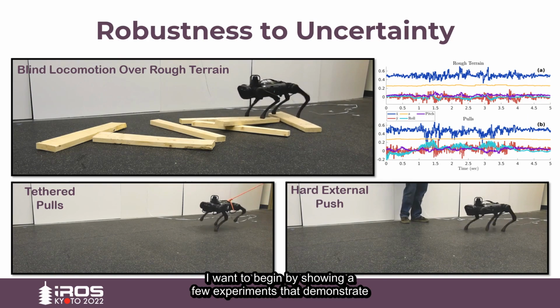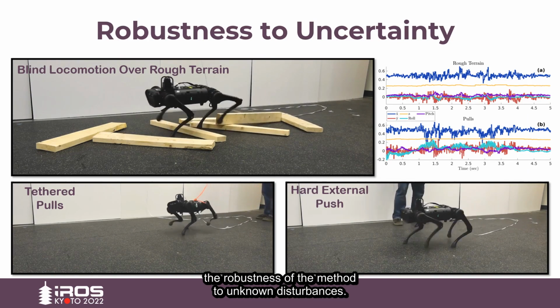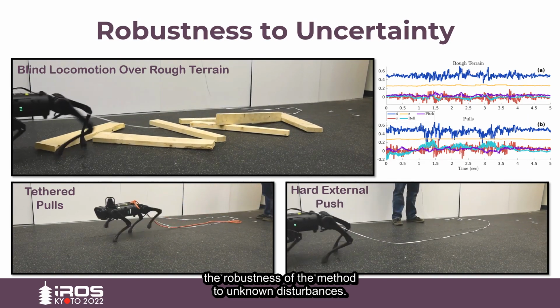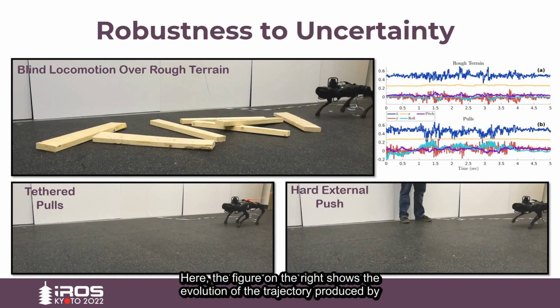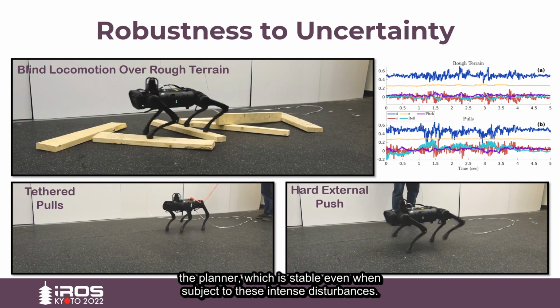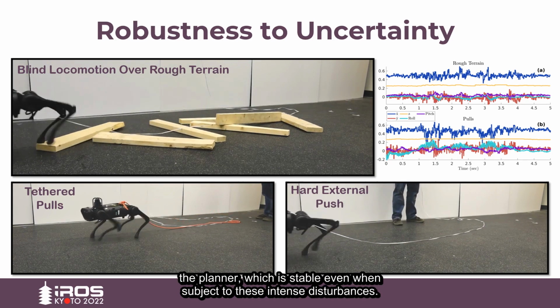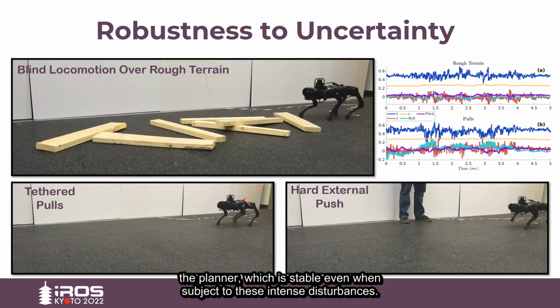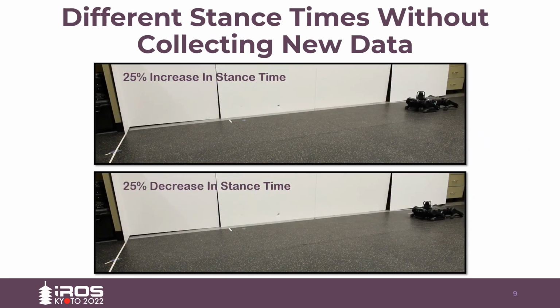I want to begin by showing a few experiments that demonstrate the robustness of the method to unknown disturbances. Here, the figure on the right shows the evolution of the trajectory produced by the planner, which is stable even when subject to these intense disturbances.